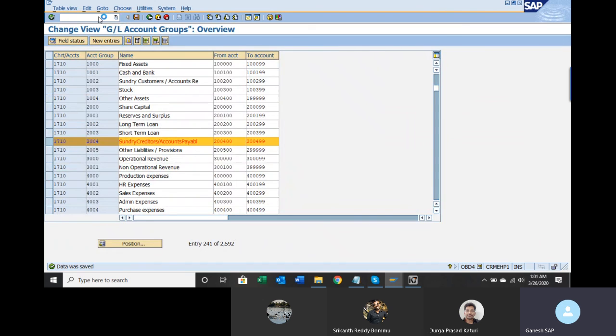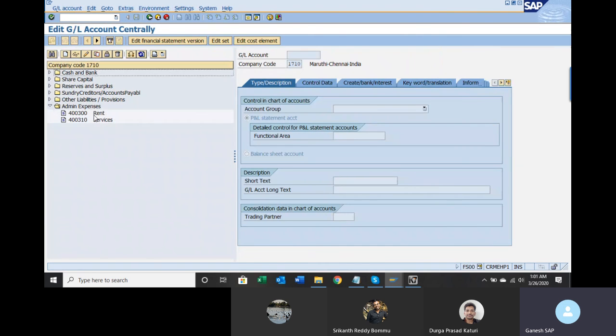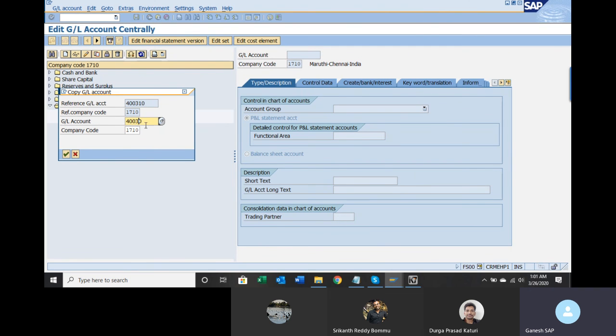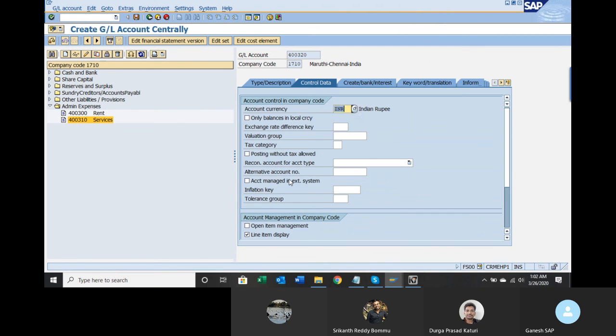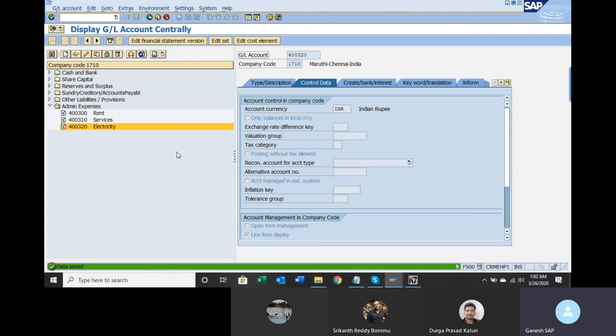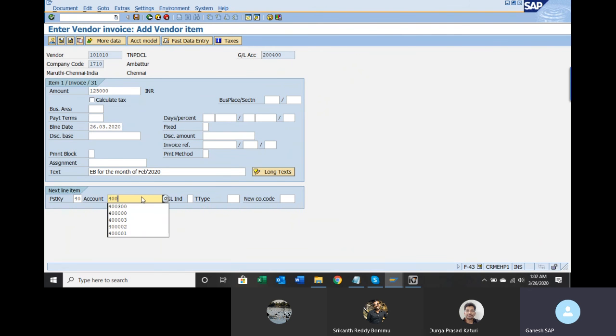/n FS00. Admin services, rent and services are there. I am going to create one more GL account. Click on copy as. Let's keep it 20. Electricity. Save it. So debit will be 4,320. 4,320. Debit expense, credit vendor. That is what the entry is.